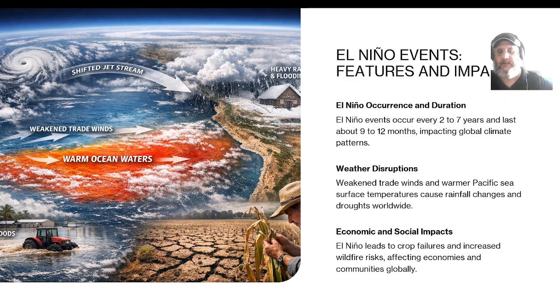The weather disruptions. Weakened trade winds and warmer Pacific sea surface temperatures cause rainfall changes and drought worldwide. Economic and social impacts. El Nino leads to crop failures and increased wildfire risk, affecting economies and communities globally.